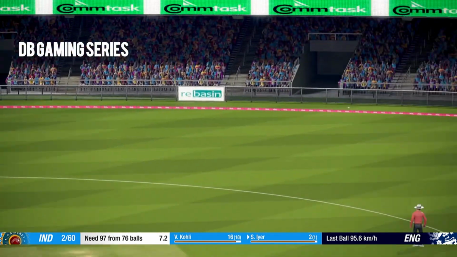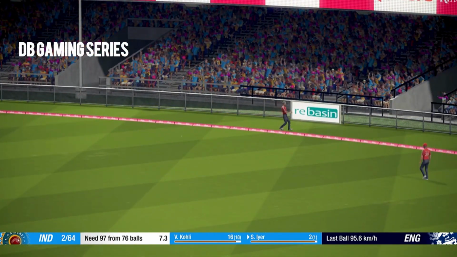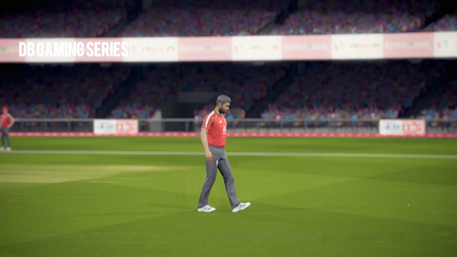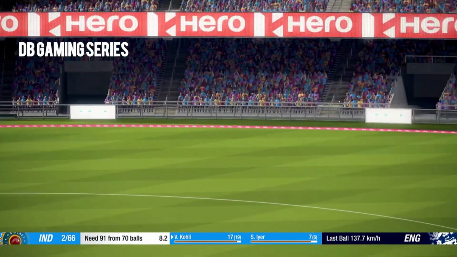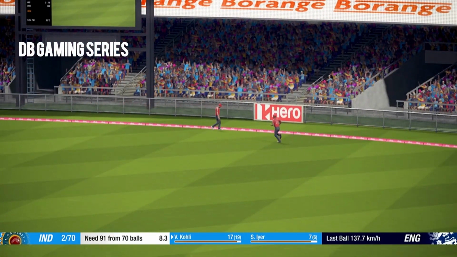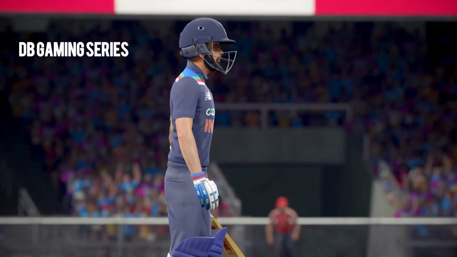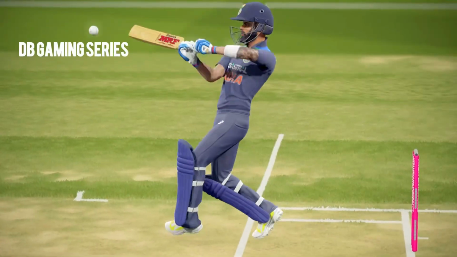Shreyas Iyer, new man in, punches it on the pads and punches it well into the gap for 4 runs. Good shot. Virat Kohli, short delivery and punched away into the gap. Brilliant shot. We saw him play this shot a lot in the first T20 and he's doing it once again here. After a disappointing score in the second, he needs to make a comeback and he's looking strong out there.